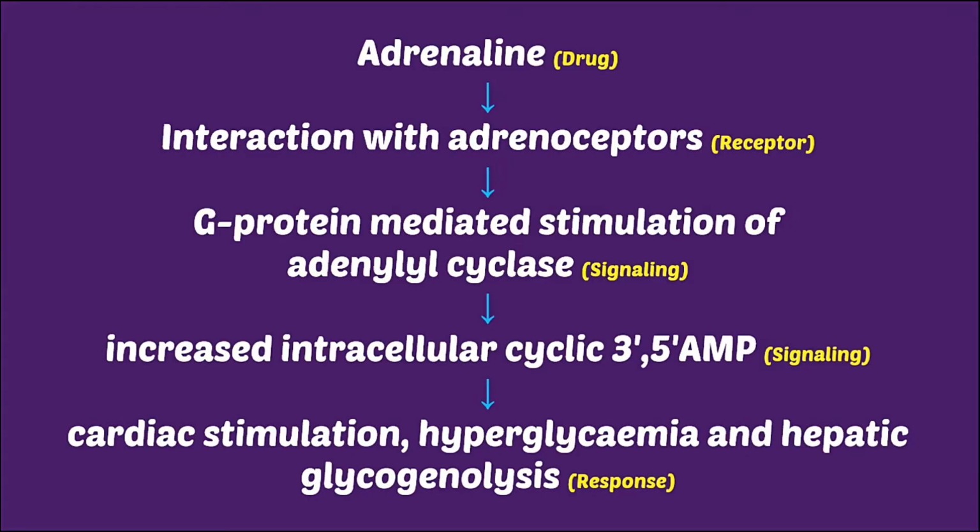Okay. Next, let's talk about a beautiful example of adrenaline. Whenever adrenaline is administered, it will reach our bloodstream ultimately. Now from the bloodstream, the drug is going to be distributed to various cells, and on the surface of the cells there are adrenoreceptors. So the drug will interact with these adrenoreceptors, or you call them adrenergic receptors.